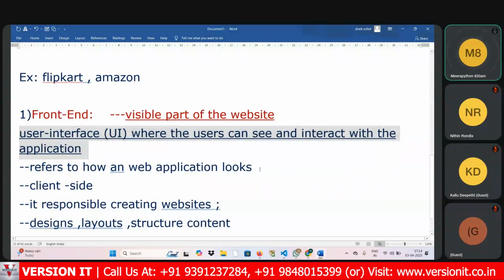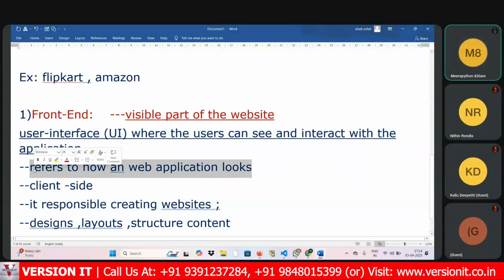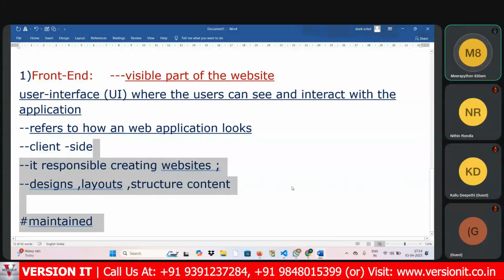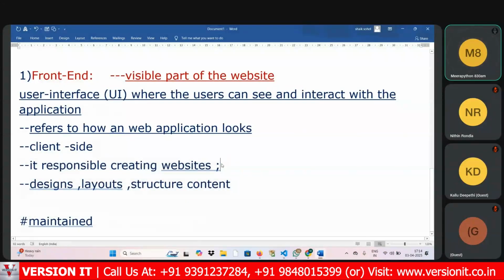Front end refers to how a web application looks. Okay, sorry, not works, looks. And front end we can call the client side also, and it is responsible for creating the websites. What types of things can we create? Designs, layouts, and the structure content you are seeing in the websites are created by front end developers only. This is the point you need to observe. I think everyone has understood what is meant by front end.